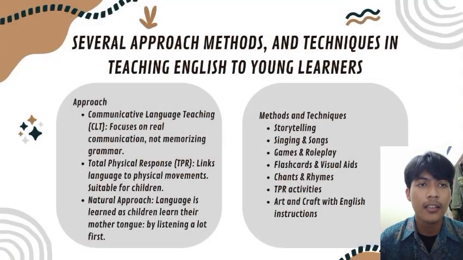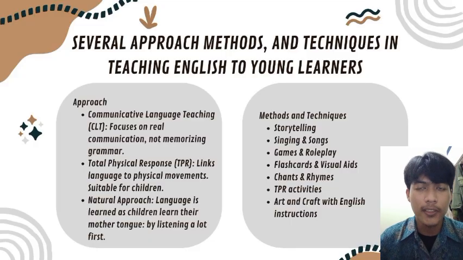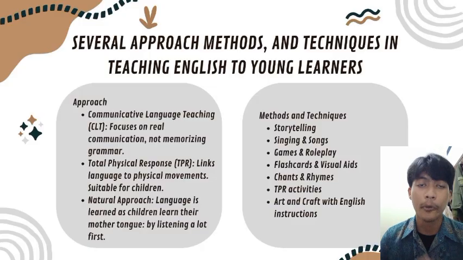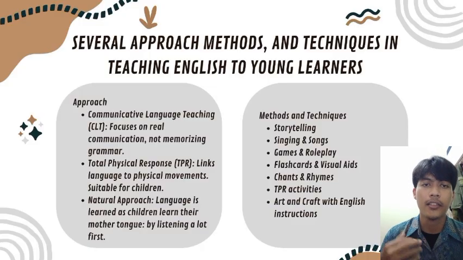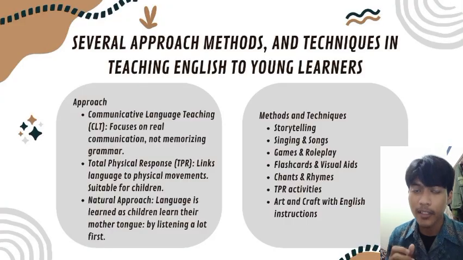And then the next material is several approaches, methods, and techniques in teaching English to young learners. There are so many approaches that can be used. The first one is communicative language teaching, or CLT, which focuses on real communication and meaning. Children use English to talk, ask questions, and express themselves, not just memorize the material or the rules. An example is group activity, asking or answering real-life questions.